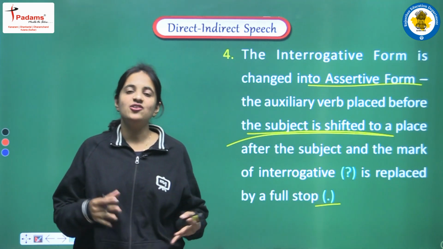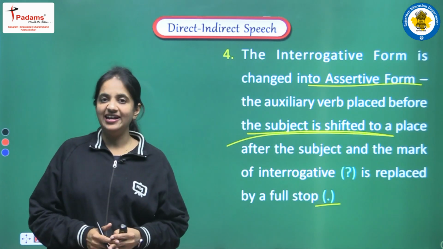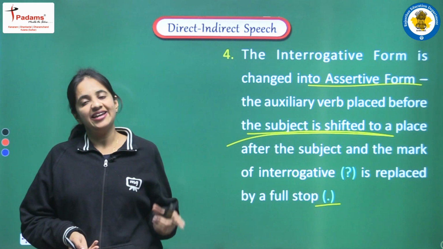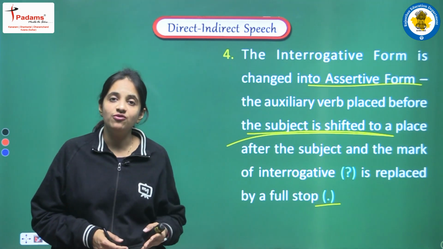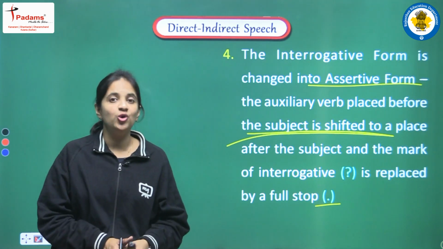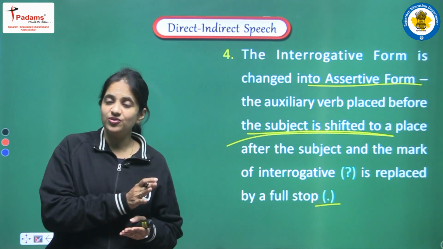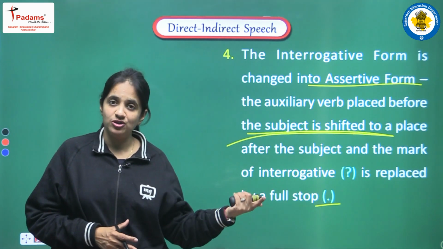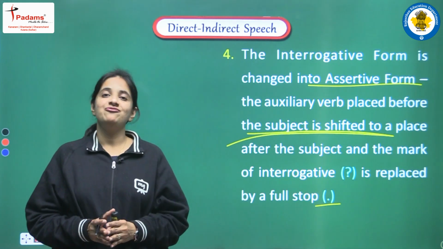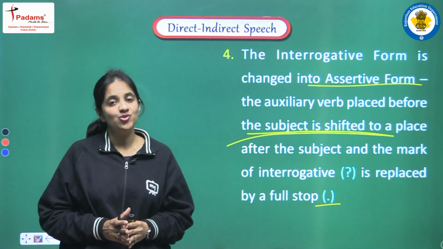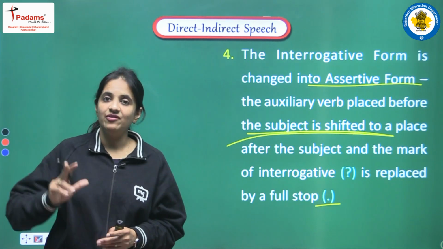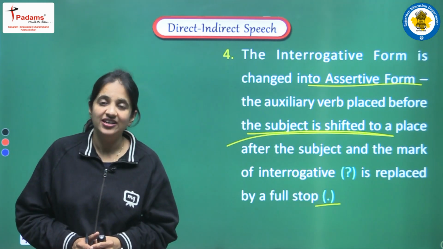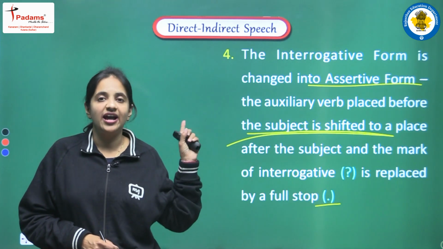So again I am summarizing all the rules that are related with this category, that is interrogative sentence. First of all, said to is changed into asked. Second, when we are removing the comma, in the place of the comma we have to add the conjunction that we all know. But if we are having any WH word in the direct sentence, then we don't add any other conjunction, but we use the same WH word in the beginning of the sentence. But if we are having any auxiliary verb, then we have to add another conjunction, and for that we are having two options. We can use if also, and we can use whether also as the conjunction, right? And at the end of the sentence we have to write one full stop.